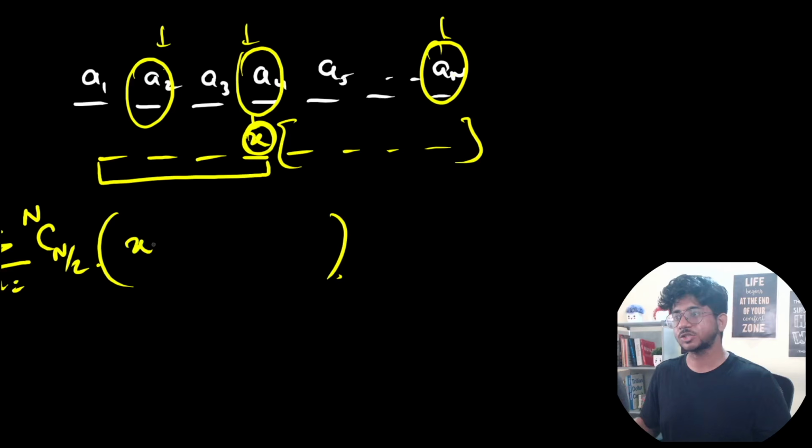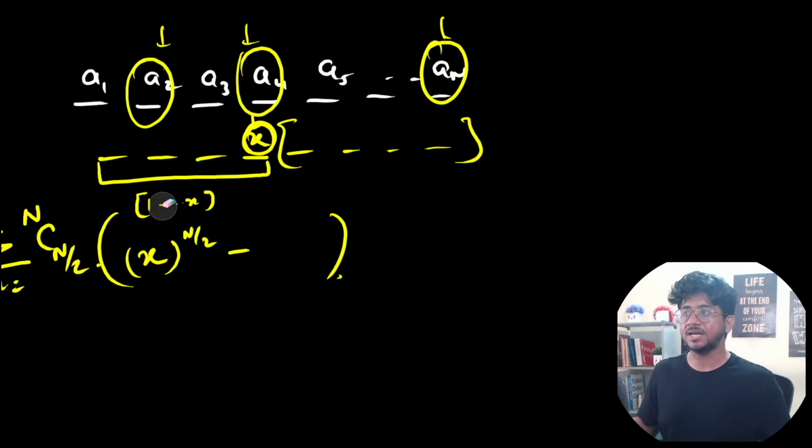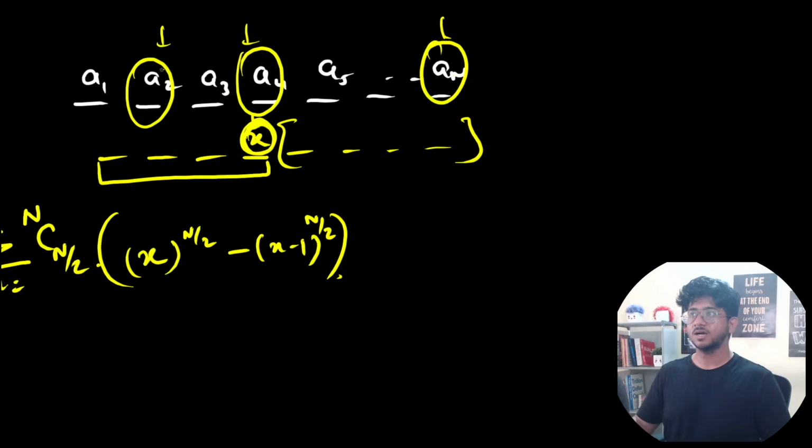That is nothing but X to the power M. So sorry, not really M. You have 1 to X as an option over here. So you have X different colors as an option for n by 2 positions, minus, in case X is not present, then that will not be valid. So you subtract all those cases: X minus 1 whole to the power n by 2. This is the number of permutations that will end at X after sorting, after choosing the positions and placing numbers on those positions.